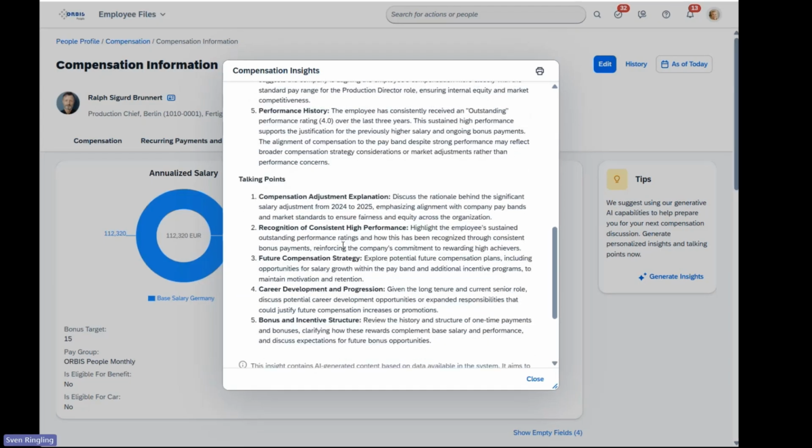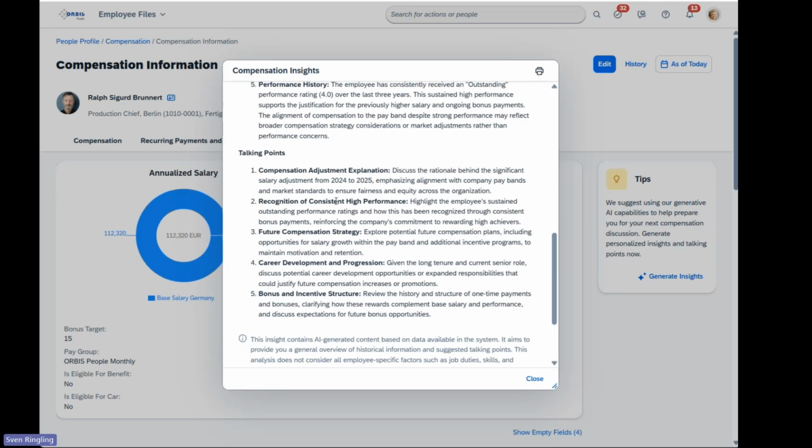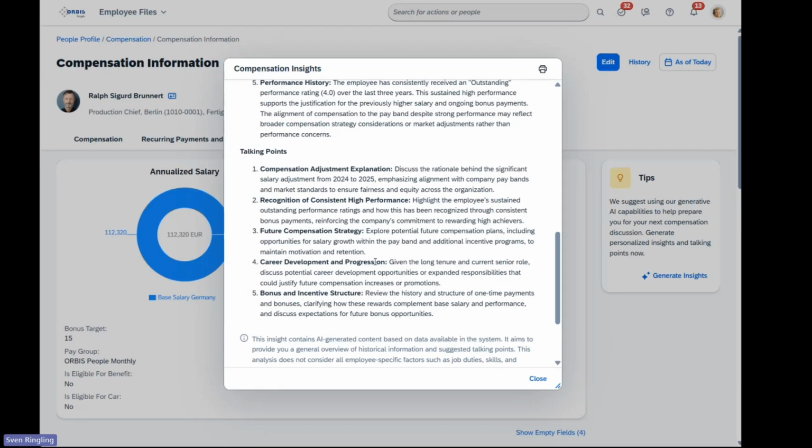And from that, it derives talking points. It picks up the obvious points about the big adjustments he had despite the consistent high performance. So that's certainly something that will come up in the meeting. And then it suggests to talk about the future compensation strategy, where there might be opportunities for a career progression to maybe get back to his former salary levels without breaking the salary bands, and also about the incentive structure.